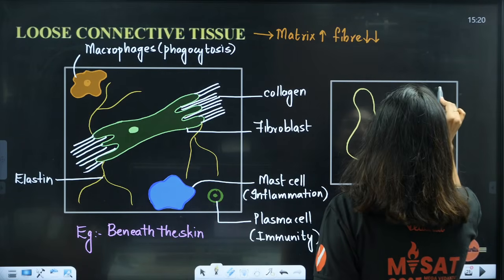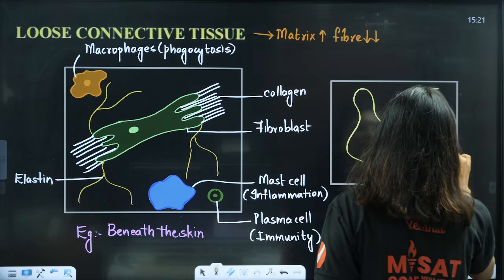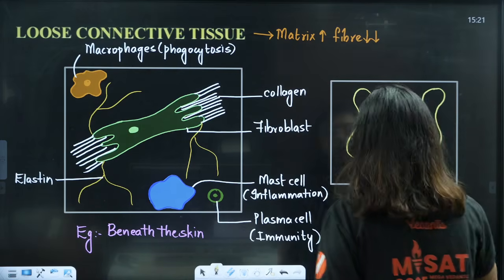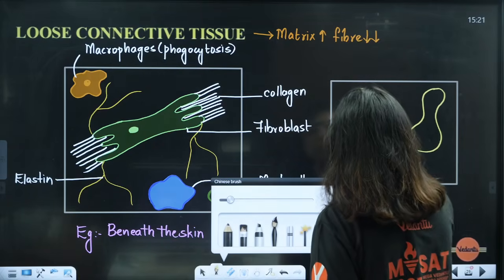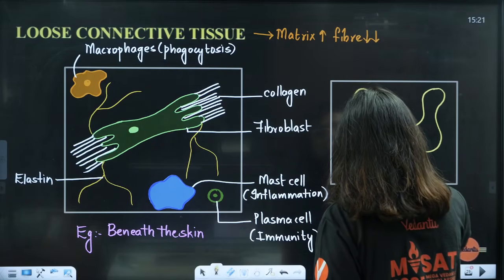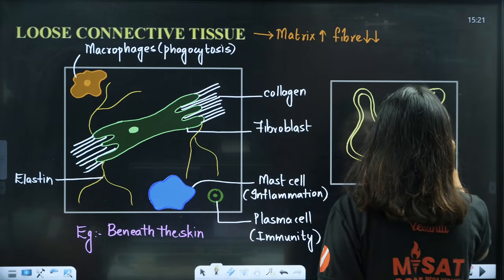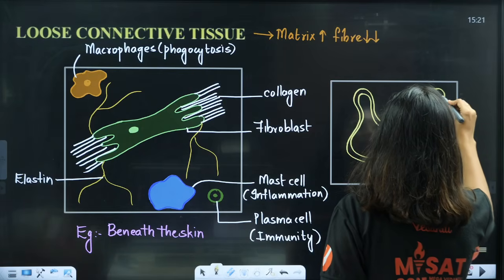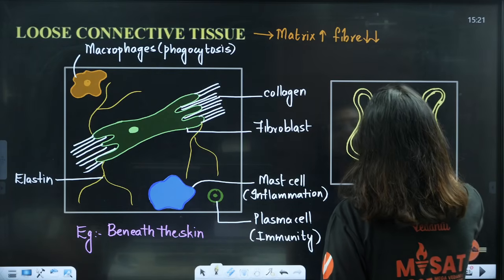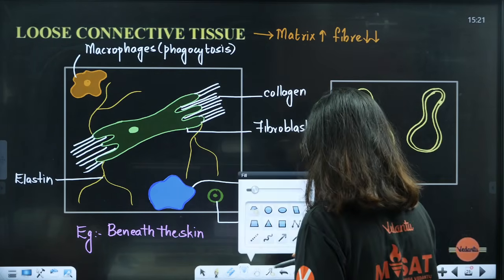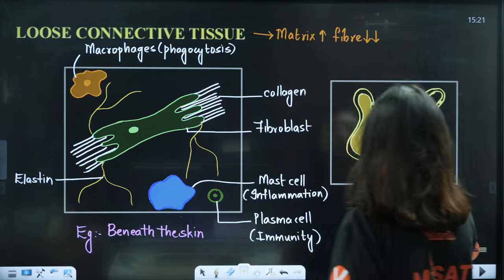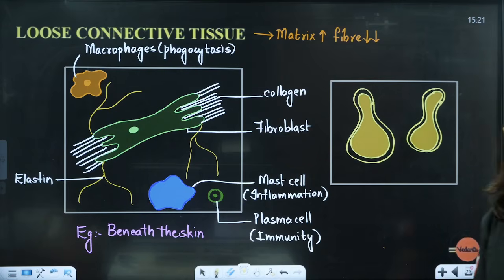Like one avocado. Like this. Okay, now inside this also, like this it will be. Okay, like this fat stored cells there will be, students.